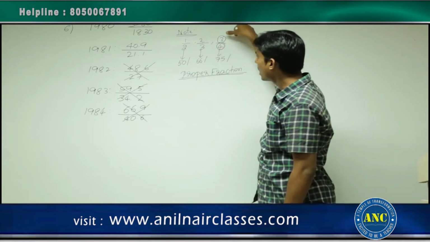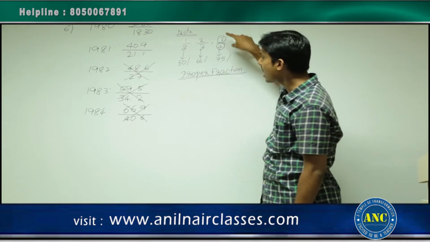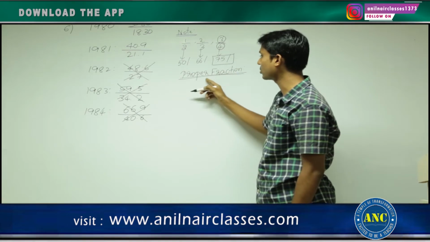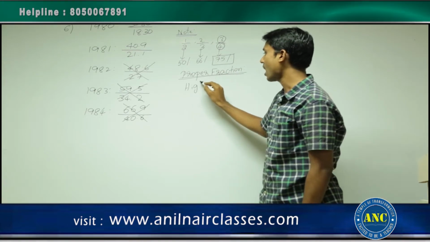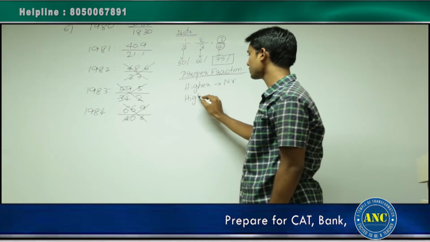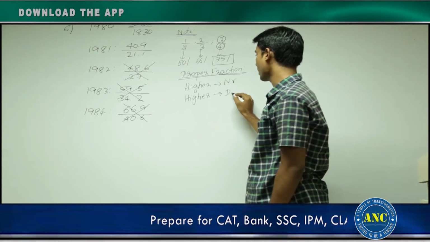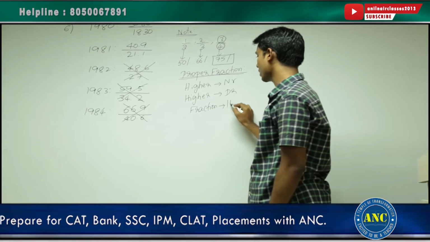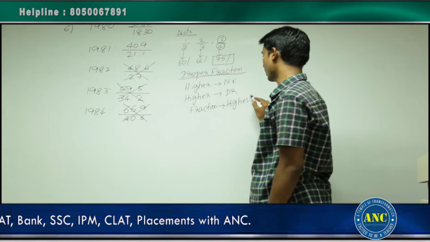Higher the value in the numerator, higher the value in the denominator, that fraction will be the highest fraction for a proper fraction. The fraction will be the highest. That is what we can predict from this example.